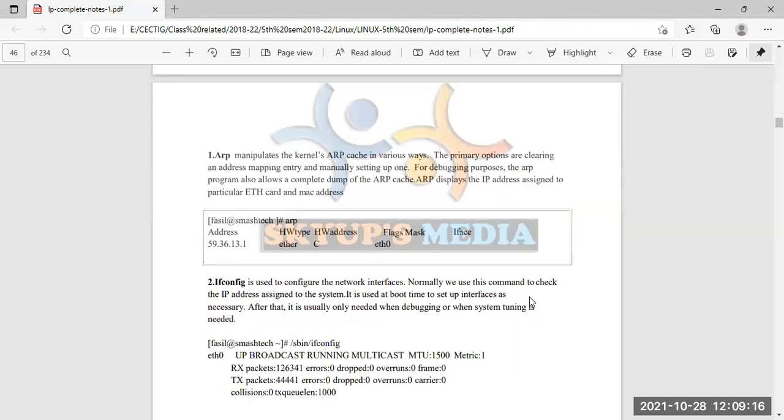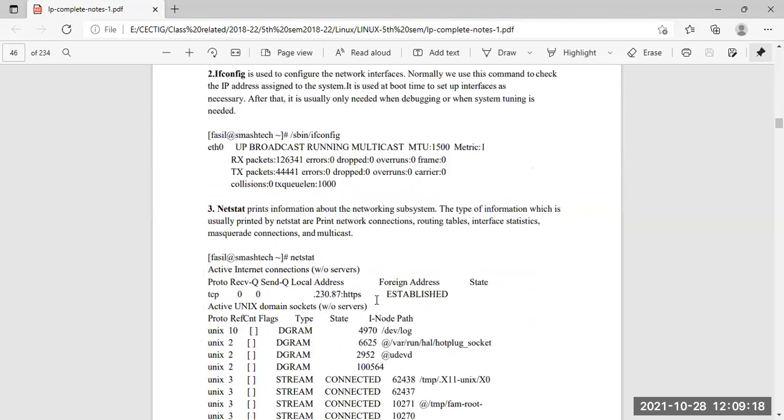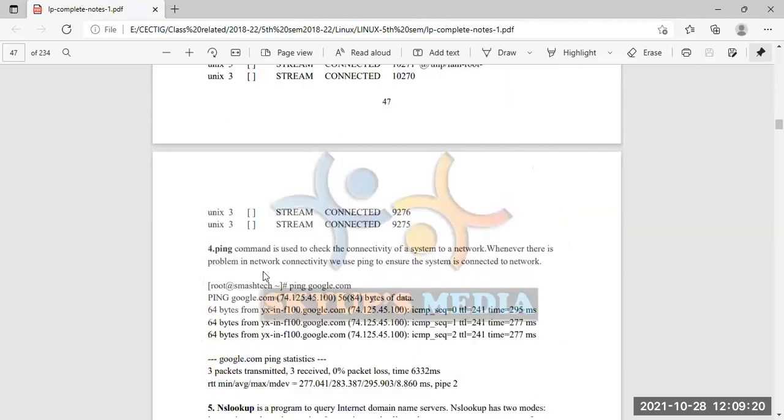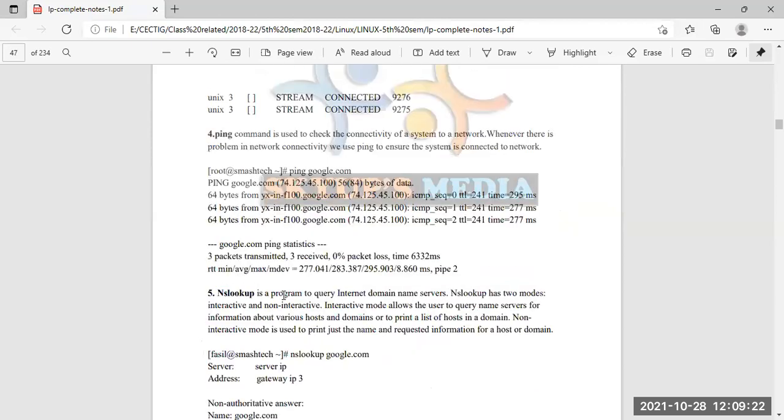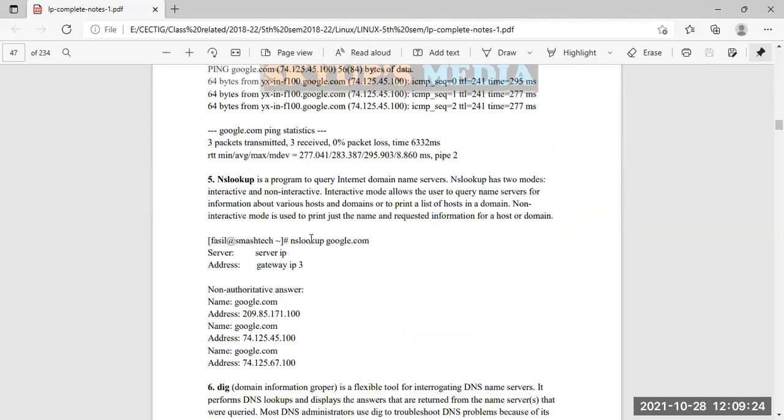ifconfig, we have already discussed. Netstat, we have discussed. Ping, we have discussed. NS lookup, we have discussed. With nslookup, we can see the server and its IP, and the gateway IP address that is given. That is what we get.